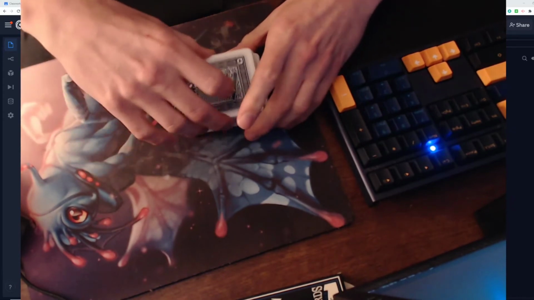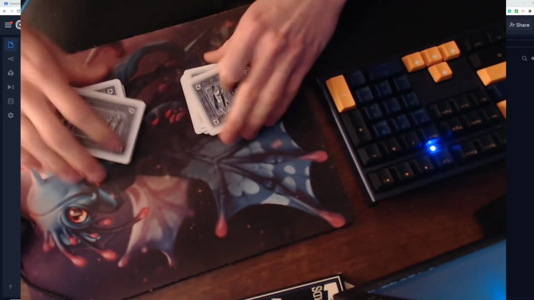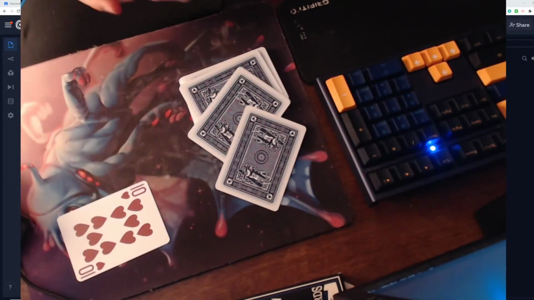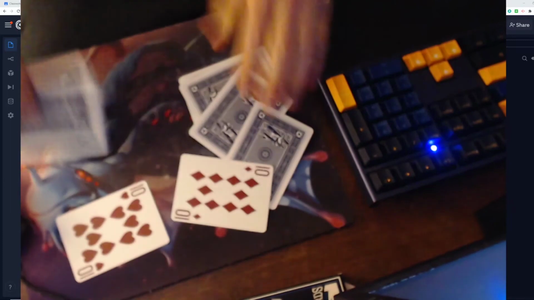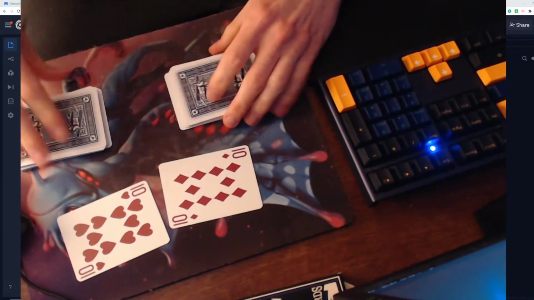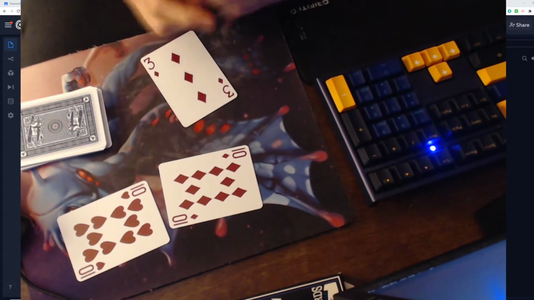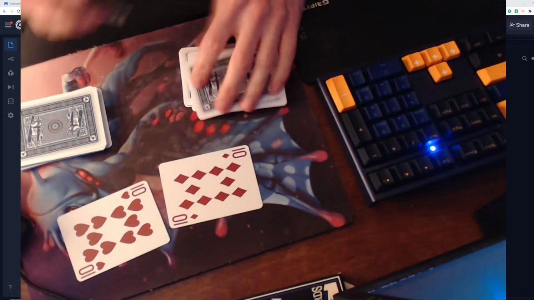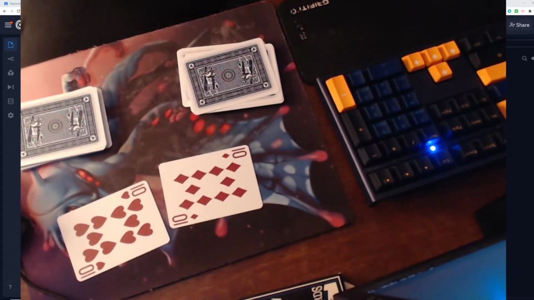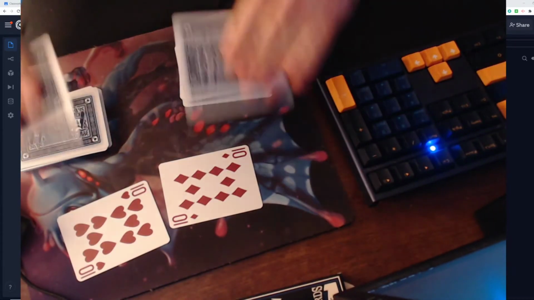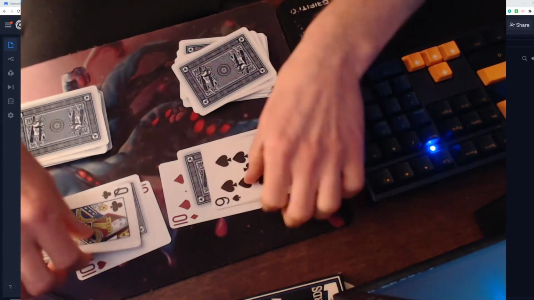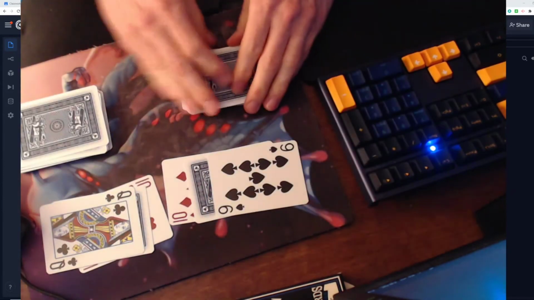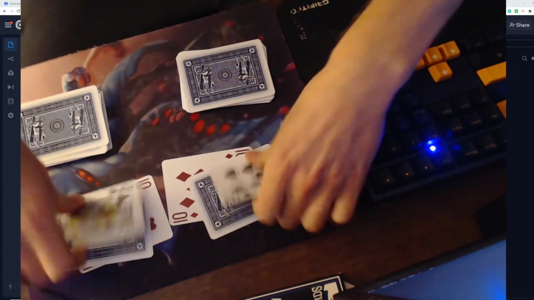One thing to note is if we get two of the same card here. Let me find them. Get a 10 out, and another 10. Actually, I'm going to need two of the same cards. 3 and 3. Okay, perfect. So let's imagine that we've got a war situation, and then we do the war process. We flip them again. But this time, well, let's take away these two real quick.